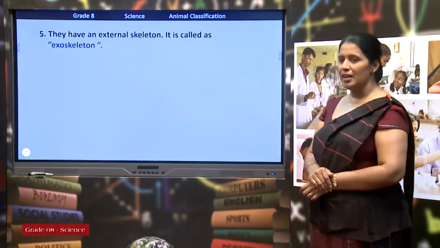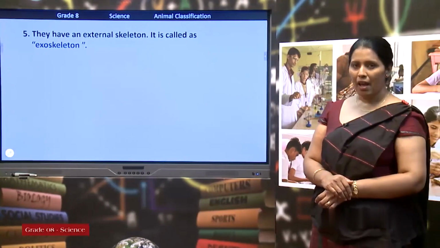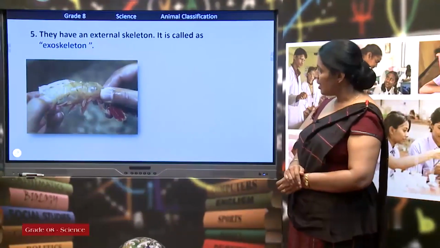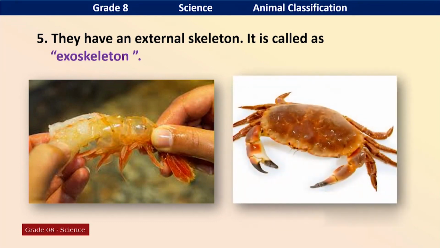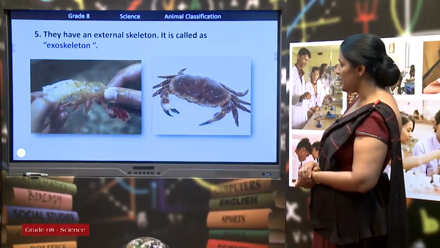They have an external skeleton. It is called the exoskeleton. Have you seen the exoskeleton of arthropods? See the exoskeleton of prawn. Normally, when you eat prawns, you remove the exoskeleton. It is made up of chitin. This is the exoskeleton of crab. It is made up of calcium carbonate. As they don't have a vertebral column, they use this exoskeleton to attach muscles.